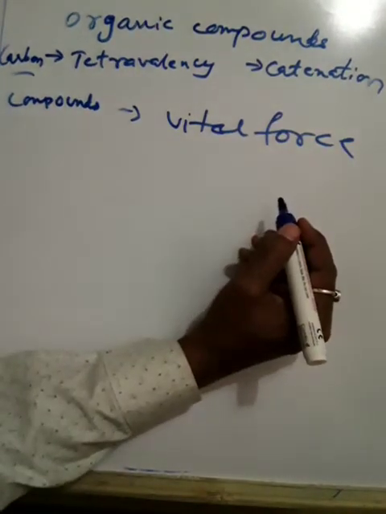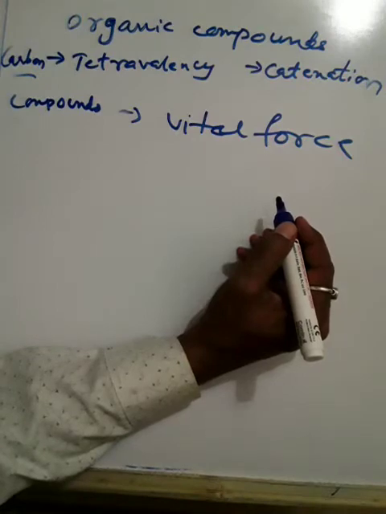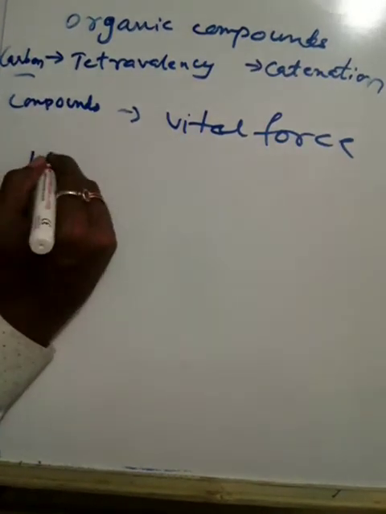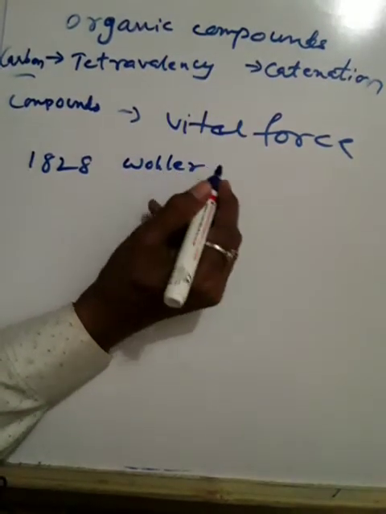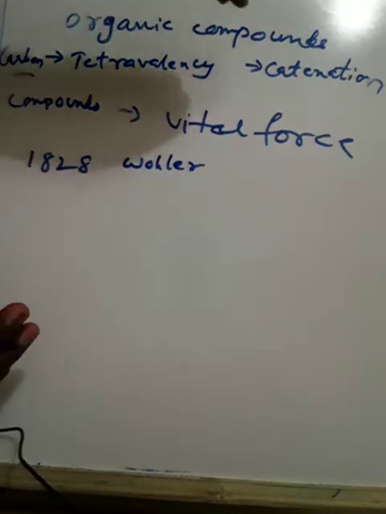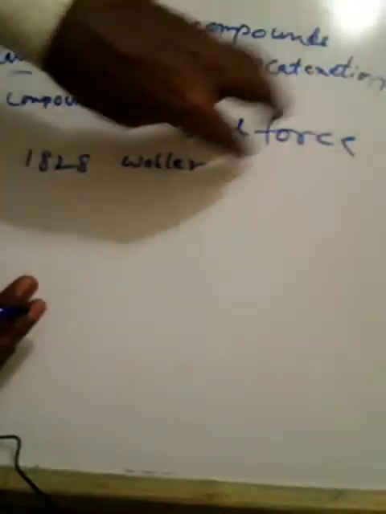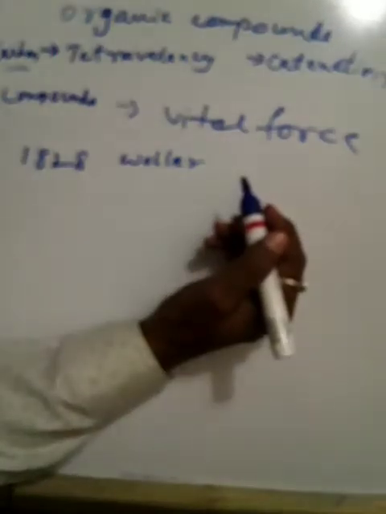Frederick Wöhler disproved this in 1828. What did he disprove? He disproved that most carbon compounds are obtained only from living organisms. How did he disprove it? He conducted an experiment. He prepared urea from ammonium cyanide.